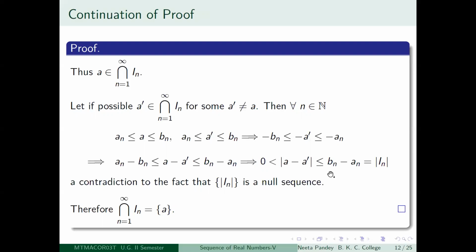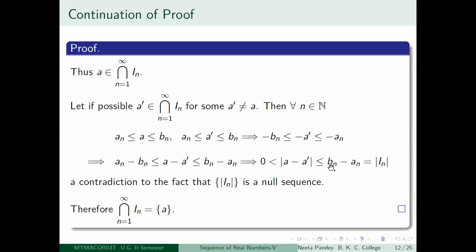So you get that the sequence Bn minus An is greater than or equal to mod A minus A prime. If you take the limit as n tends to infinity of Bn minus An, that is clearly going to be greater than or equal to the modulus of A minus A prime.